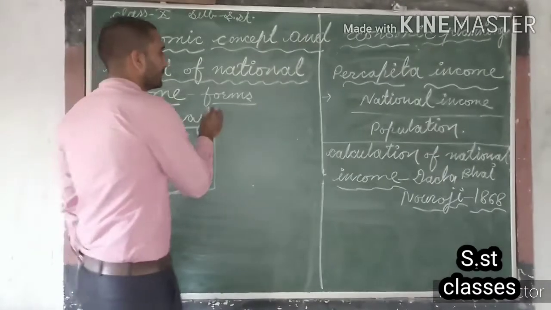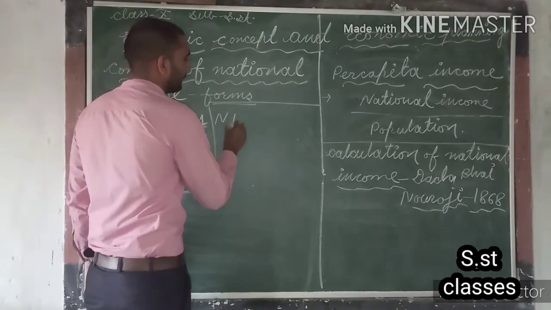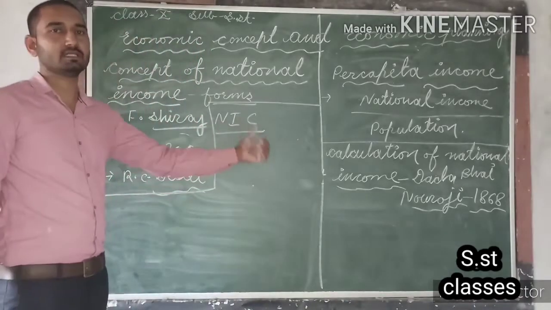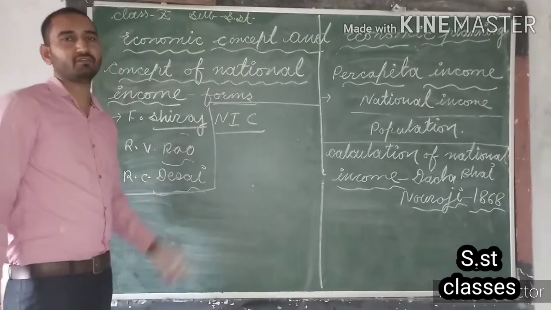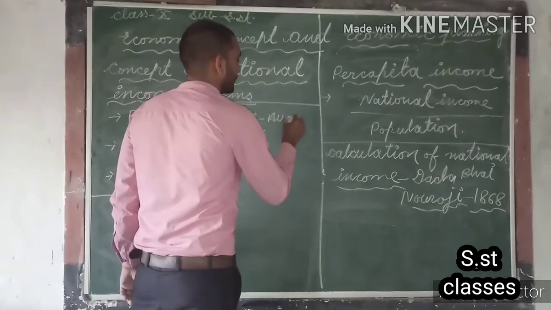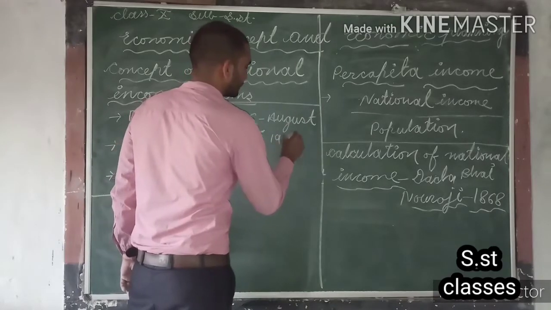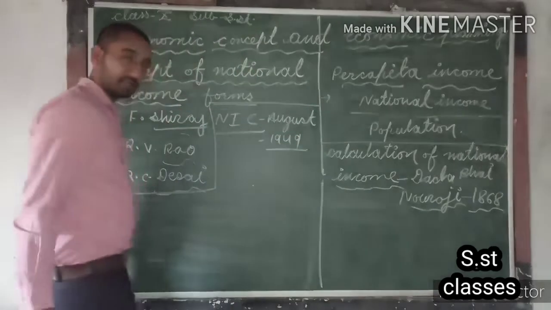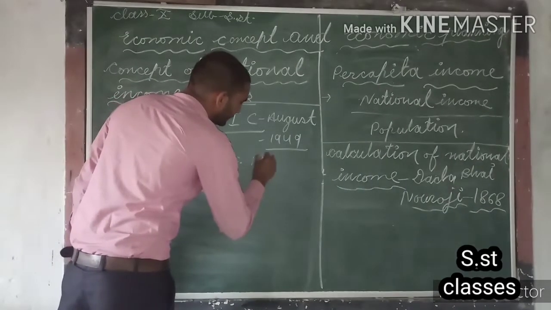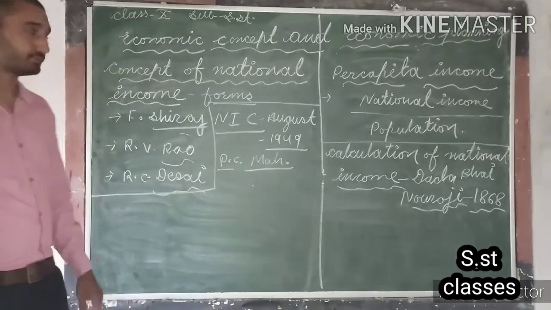So just after the independence, the Indian government formed a National Income Committee, NIC, National Income Committee of India, and this committee was formed in August 1949 under the chairmanship of P.C. Mahalanobis.